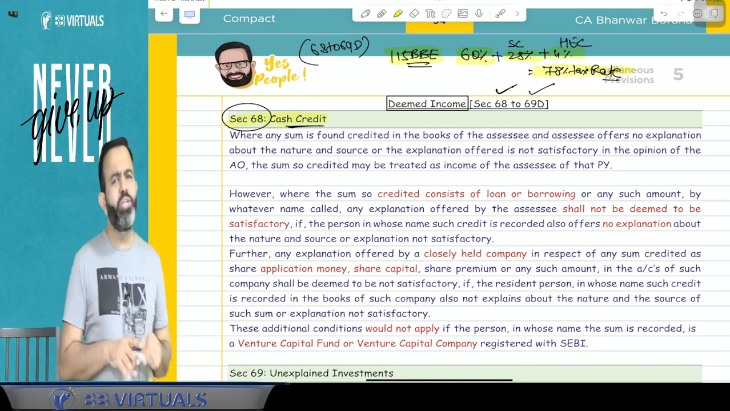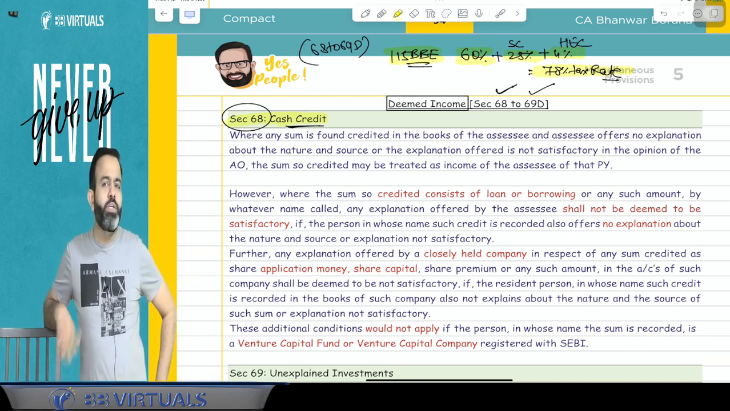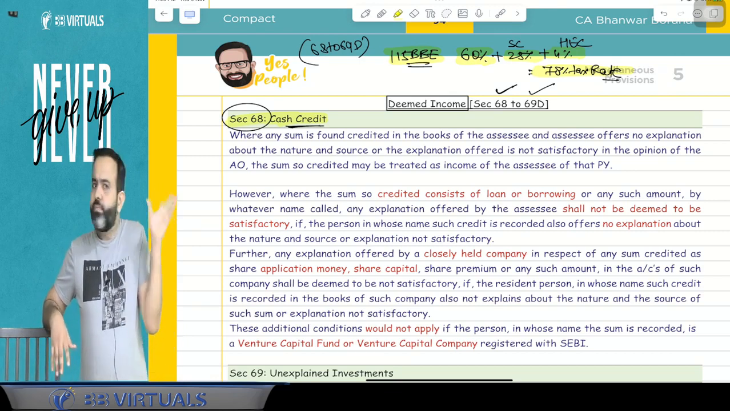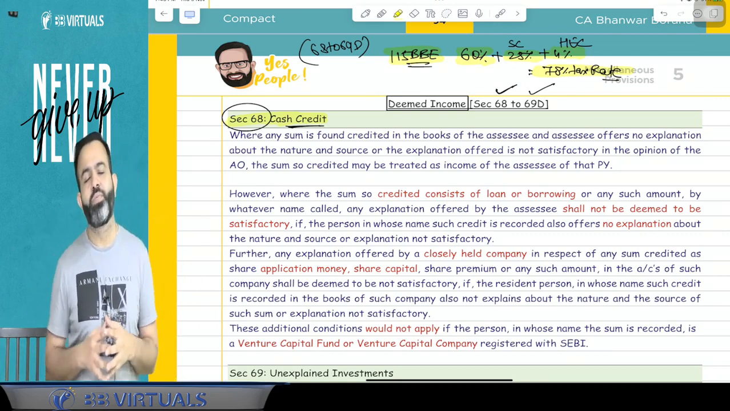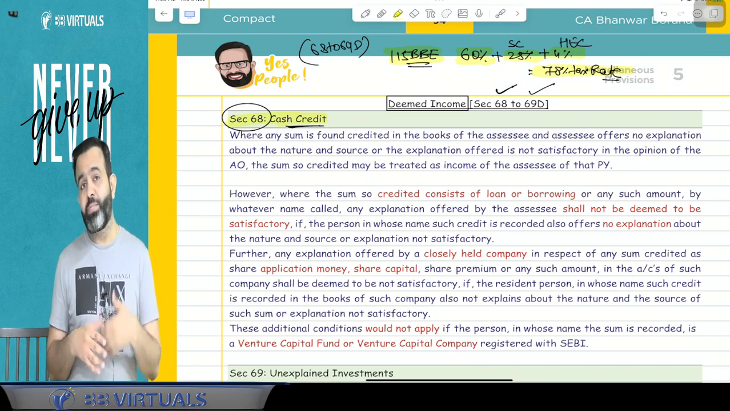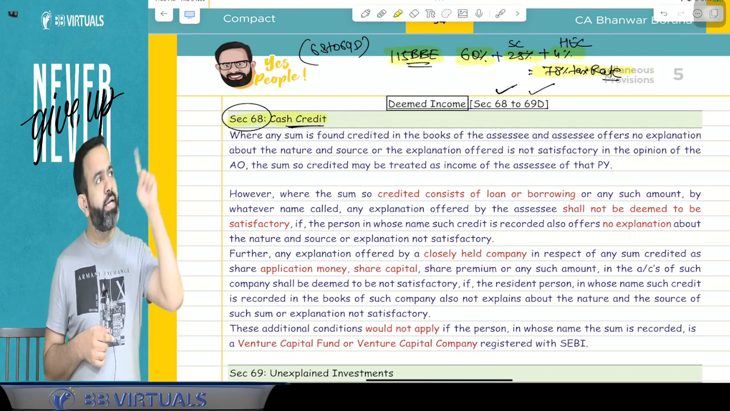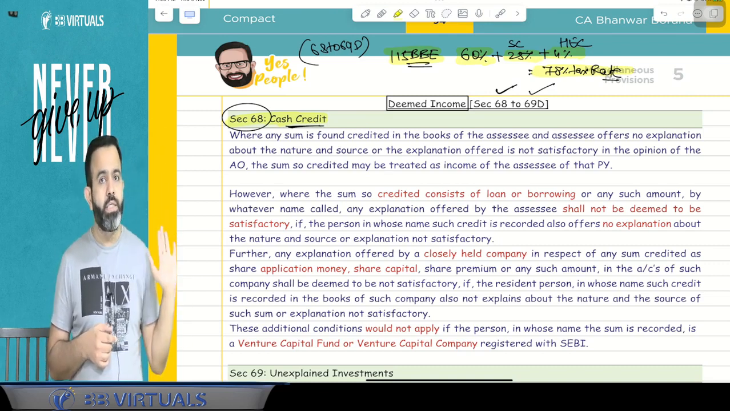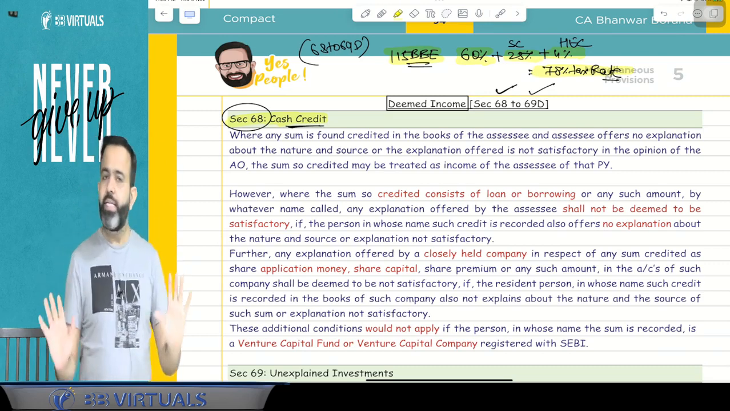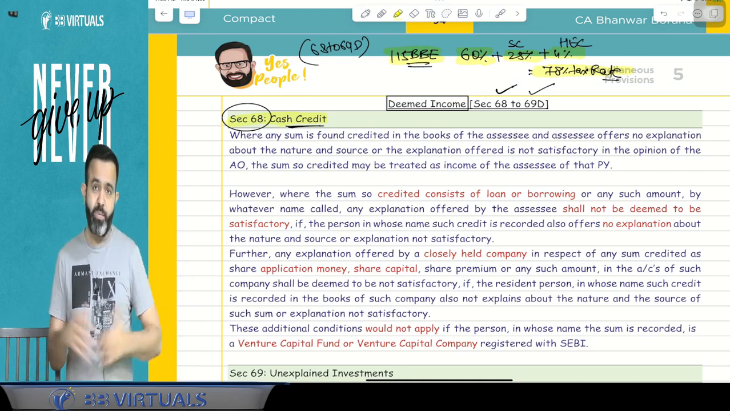This section says that if any amount is credited in your books of account, they ask you where you got this amount. If you are not able to explain, or you are explaining but the explanation is not satisfactory, like you say that in my last dream, Tirupati Balaji came and told me that you will get some money, so just do that puja, so I did that puja and I got this money because Balaji told me.